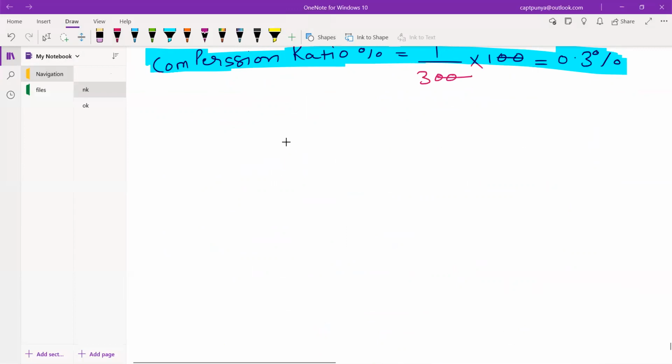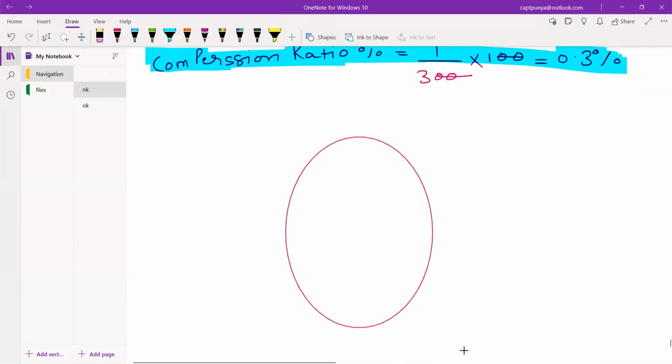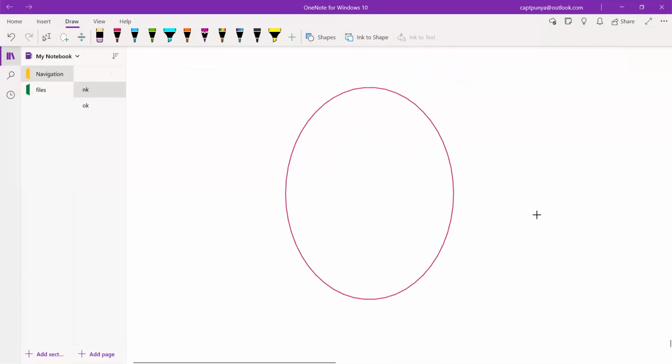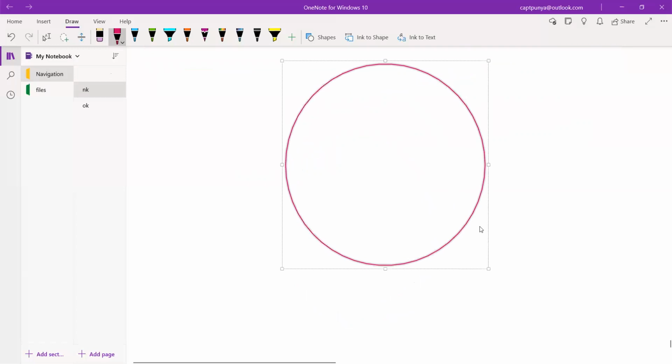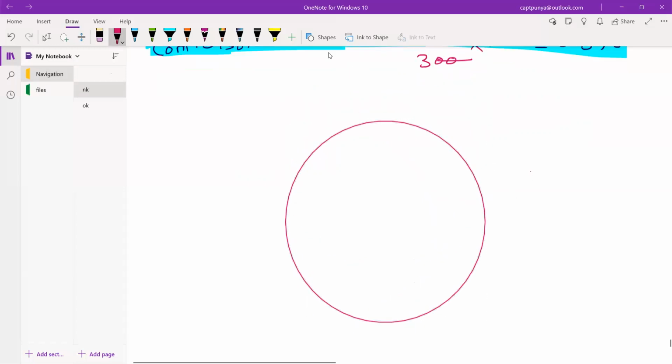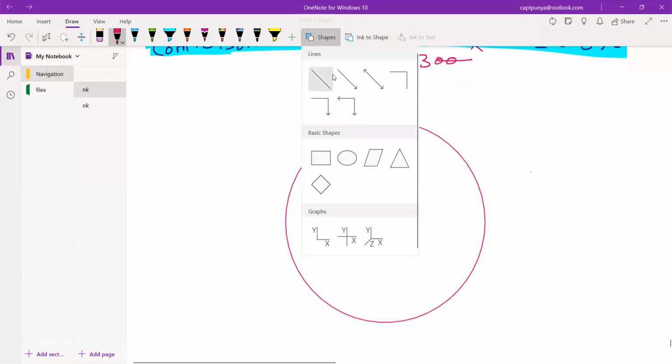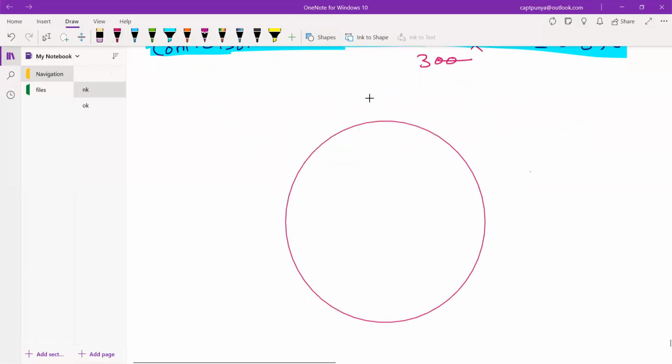Suppose this is the earth. Okay. And now I'm going to take up an axis. So I'm going to draw some lines out here.